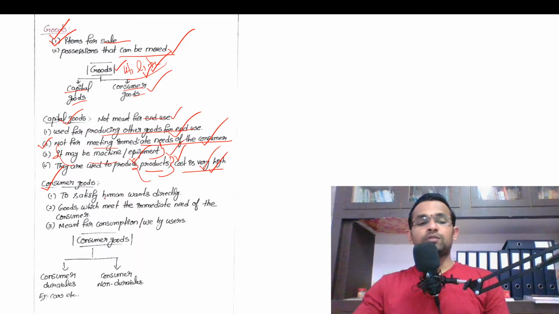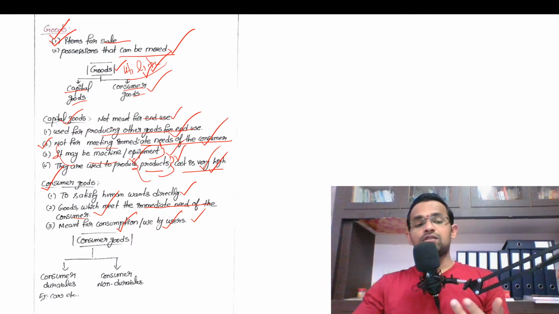Next, consumer goods. Consumer goods satisfy human wants directly. So goods which meet the immediate need of the consumer are called consumer goods. These consumer goods are meant for consumption or use by users.